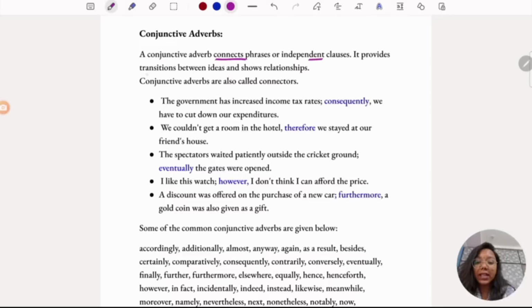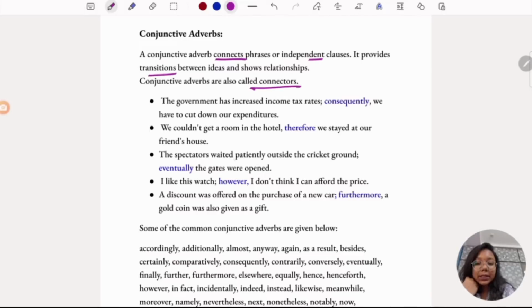And coming to conjunctive adverbs, a conjunctive adverb connects phrases or independent clauses. It provides transitions between ideas and shows relationships. And they are also called connectors. So if you see here, the government has increased income tax rates. Consequently, we have to cut down our expenditures. So it is connecting two things, phrases or independent clauses. We couldn't get a room in the hotel, therefore, we stayed at our friend's house.